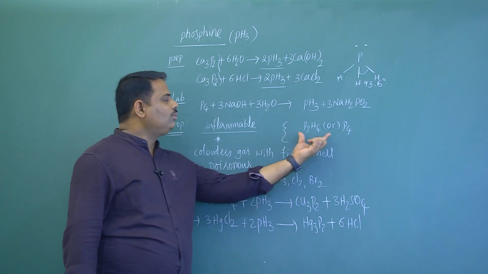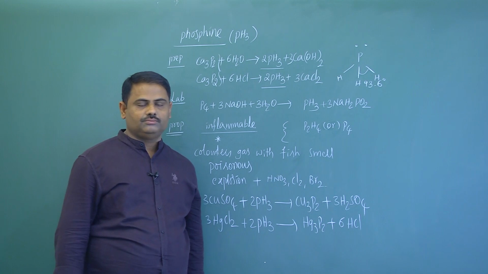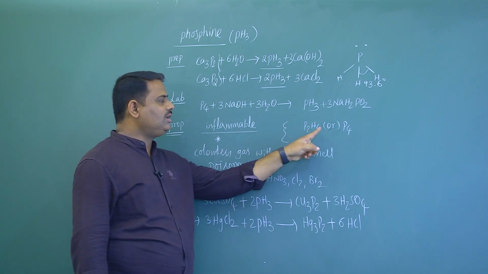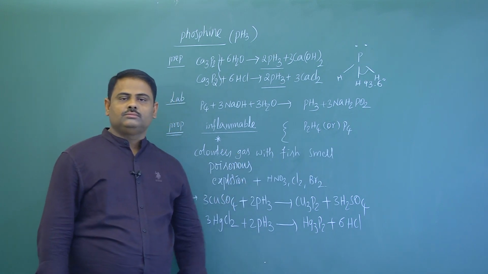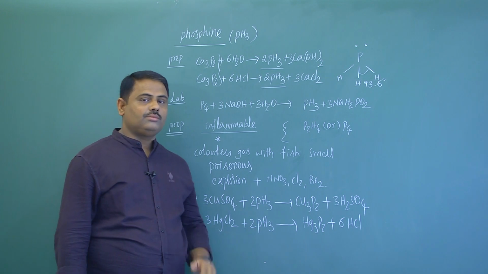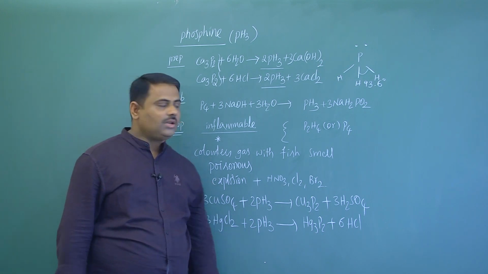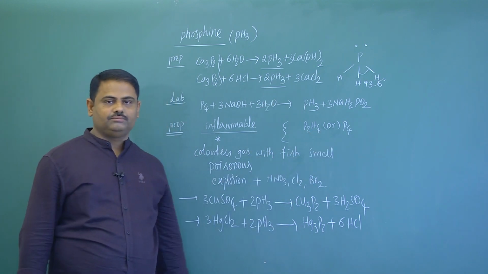So how to remove these impurities from phosphine? Now here phosphine along with diphosphine and phosphorus are added to HI, then PH3 becomes PH4I. That means these two impurities will be separated.